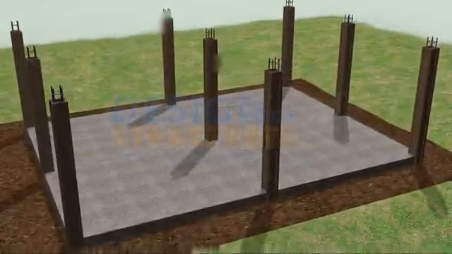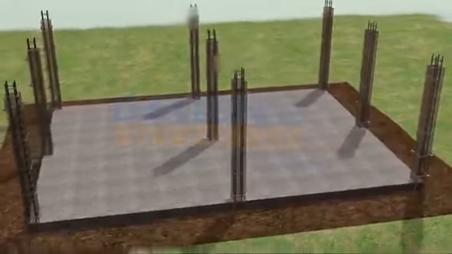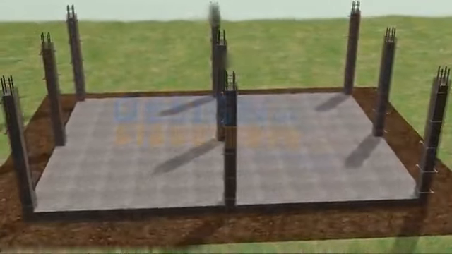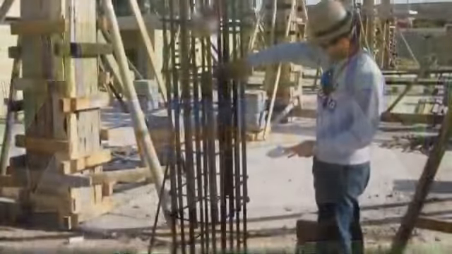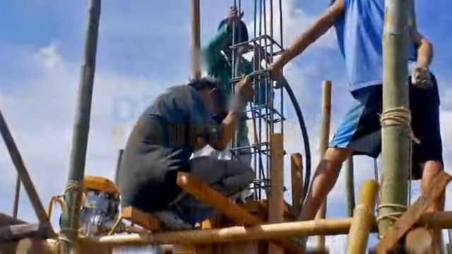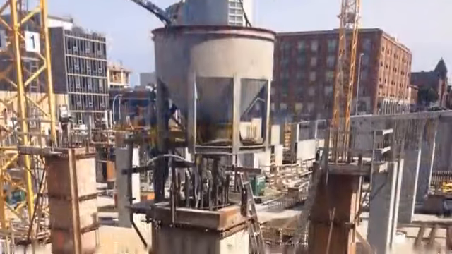Column concreting. After the concreting of footing is complete, immediately in a day or two, starters for column should be cast with proper alignment. Columns are very important members in RCC design. Wrong placing of a column may affect the overall behavior of the structure. Concreting of RCC columns should start from the center of vertical bars and go towards the ends.